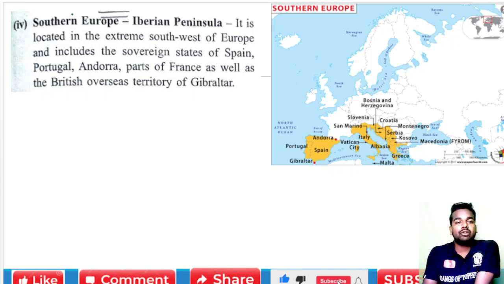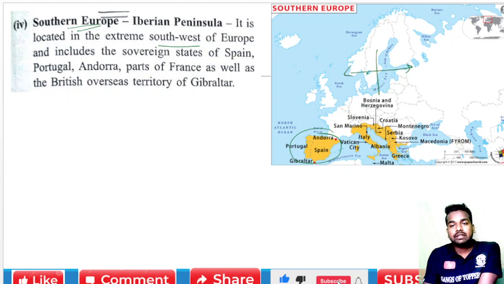Now the second point is about Southern Europe. That is also called the Iberian Peninsula. We are talking about this area, called the Iberian Peninsula. It is located in the extreme southwest of Europe. If you talk about the direction, this is our direction, and this is the southwest.